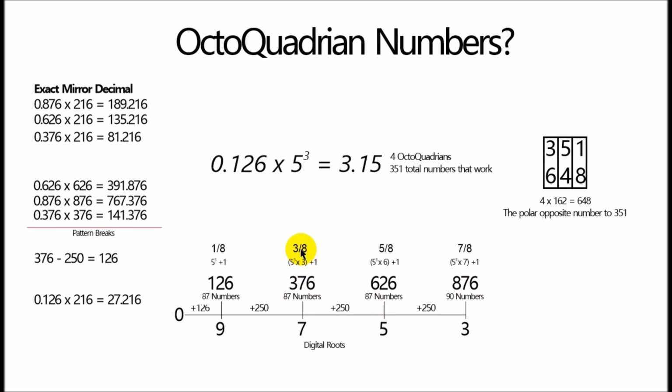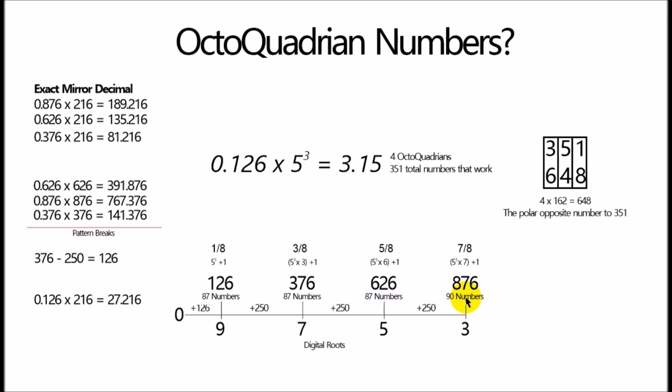You also realize that they're, in fraction form or in decimal form, plus 1 of a 3/8, 5/8, and 7/8. So I decided to subtract 250 from the 376, which gave me 126, and try that number as well. And sure enough, it worked. It gave me the exact decimal and the exact length. And again, there were 87 numbers in the sequence. Now, each of these numbers has 87 numbers except for the fourth, which has 90. There's 3 extra. And I haven't been able to explain that yet.